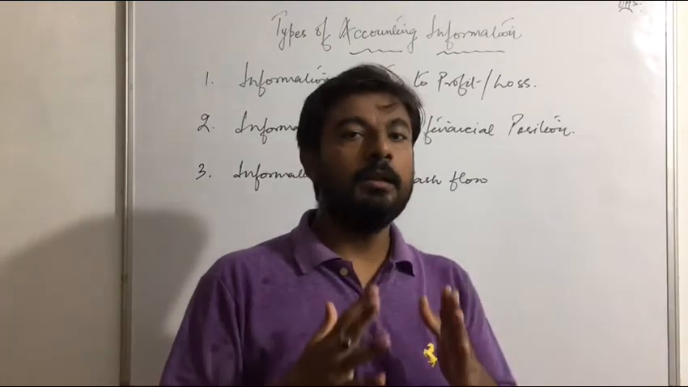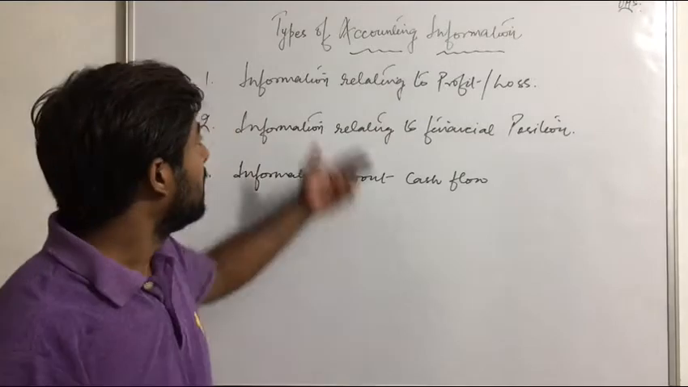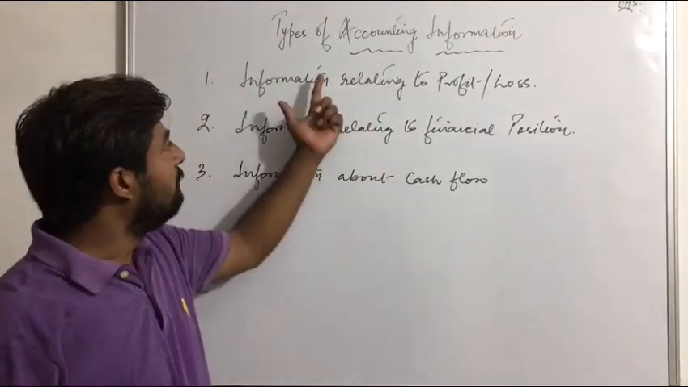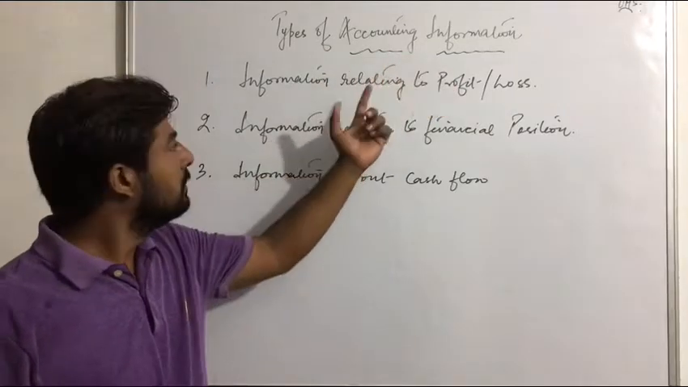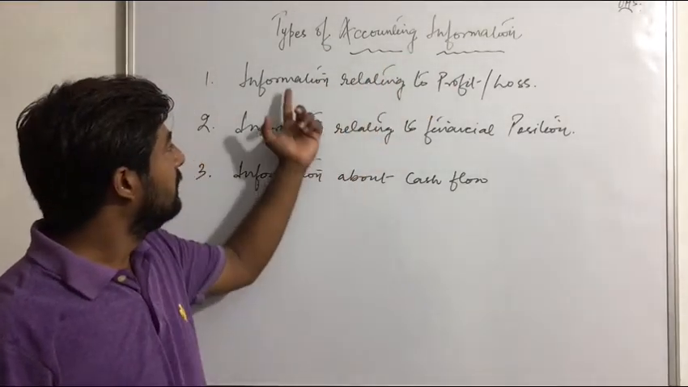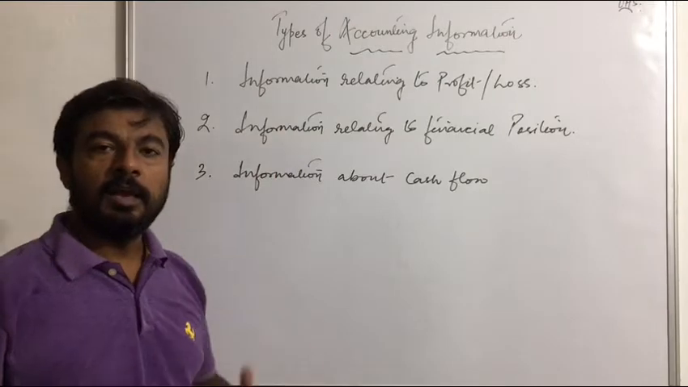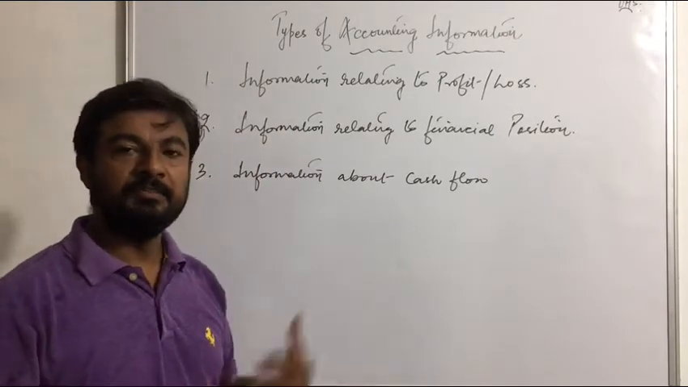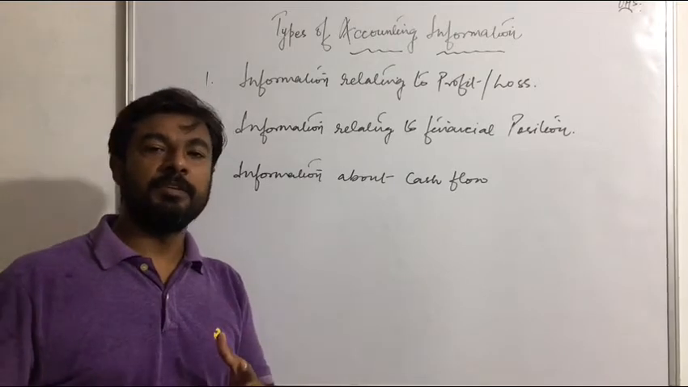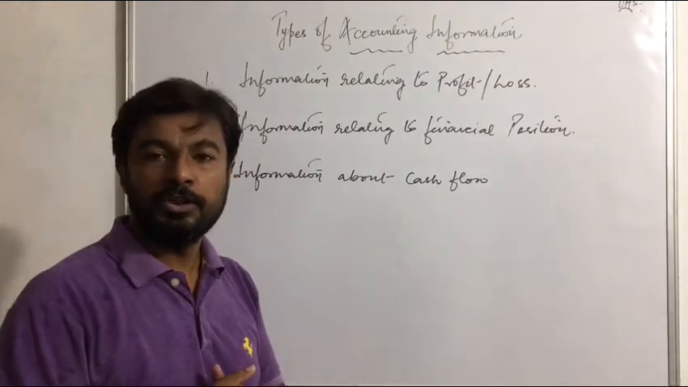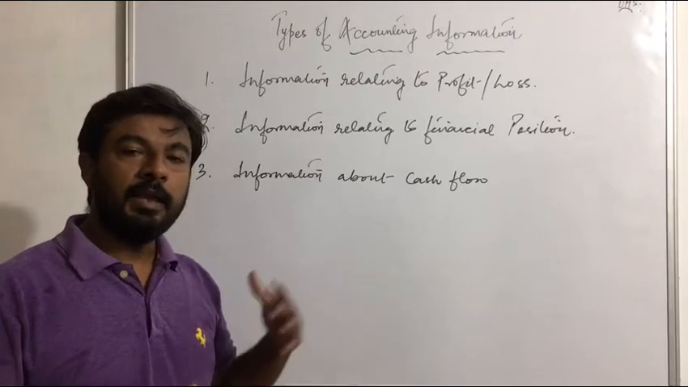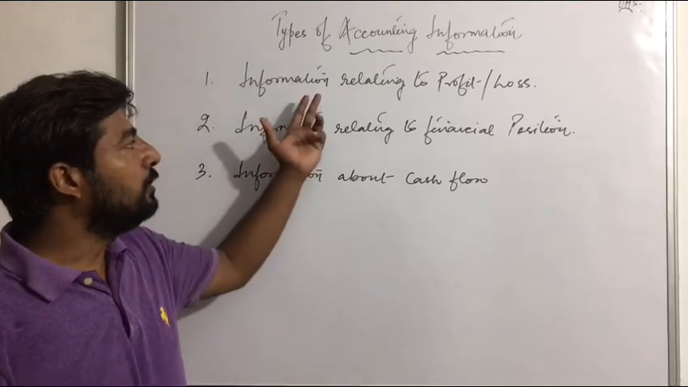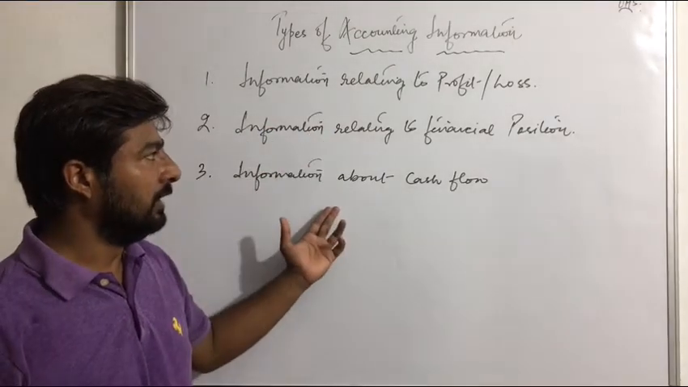Now, this is our topic for today. See, types of accounting information. We are dividing this information into three categories. First one, information related to P&L. Second one, information related with the financial position. And the third one, information related with the cash flow. Now we are going to deal with them one by one.